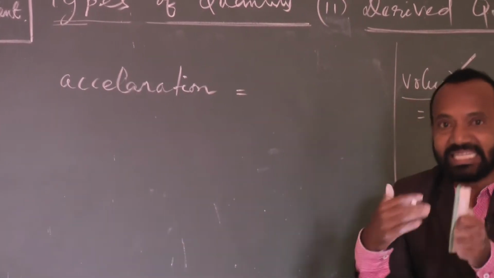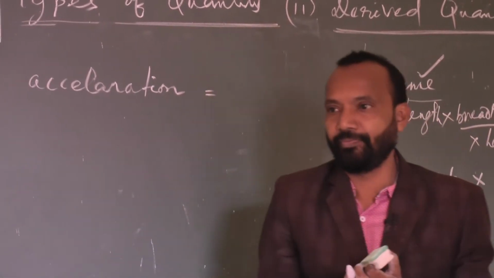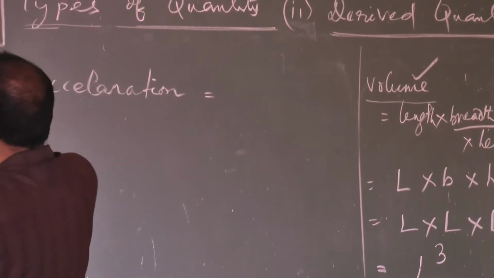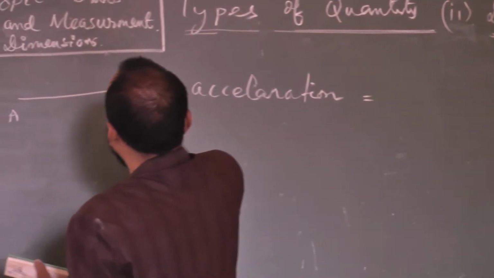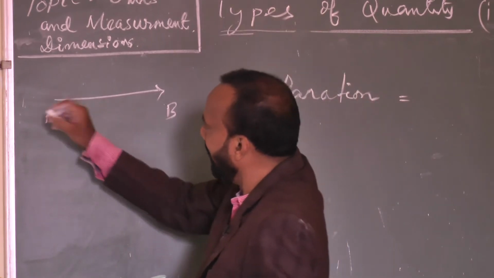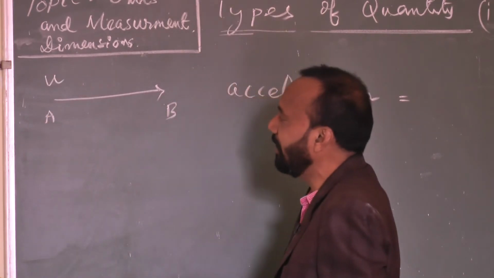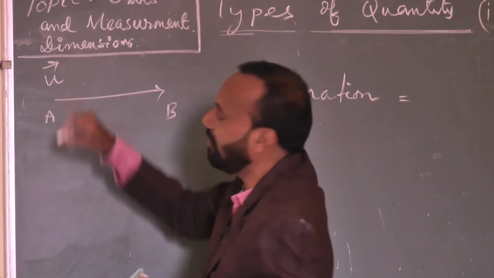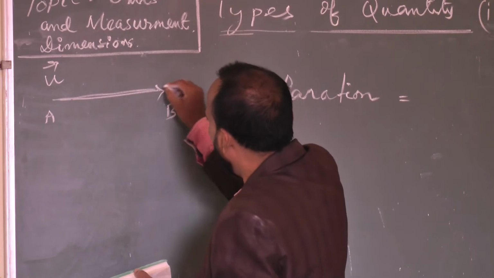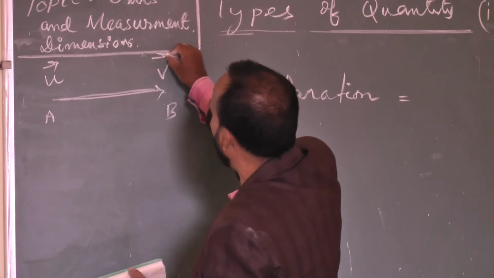Whenever the body is increasing its velocity, increasing its speed in a particular direction. Suppose, for an example, the body is at A, now at B position. The body is moving, traveling. At A, whatever the velocity was, that is U. U is the velocity. Now at the B position, the final velocity is V.